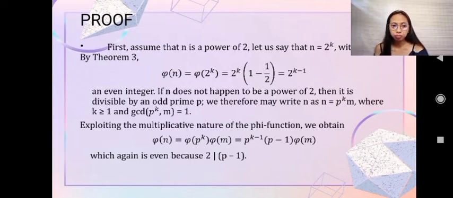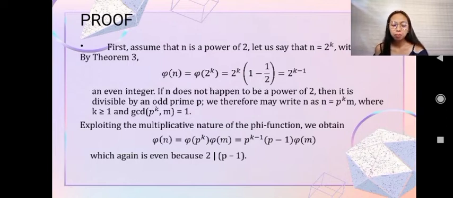So an even integer. If it does not happen to be a power of 2, then it is divisible by an odd prime. Therefore, we may write it as n equal to p raised to the power of k times m, where k is greater than or equal to 1, and the GCD of p raised to the power of k and m is equal to 1.